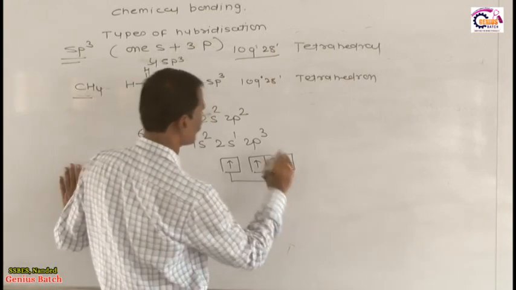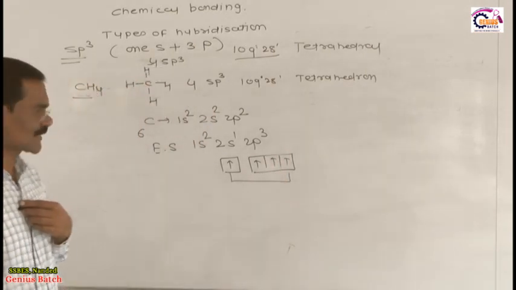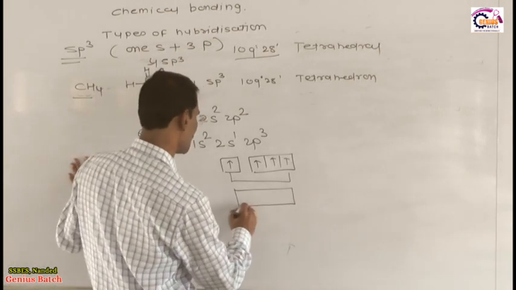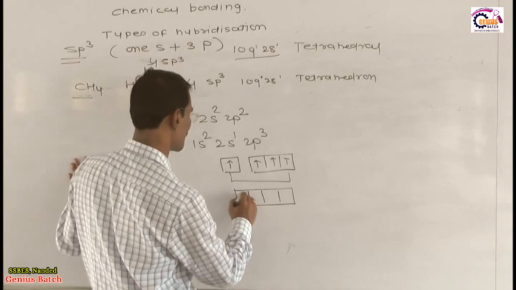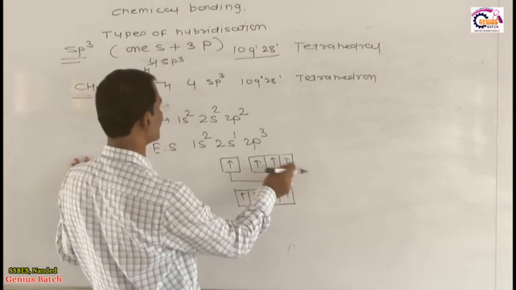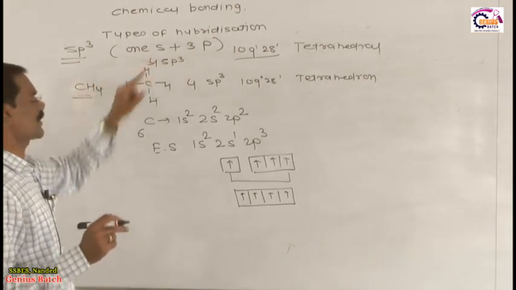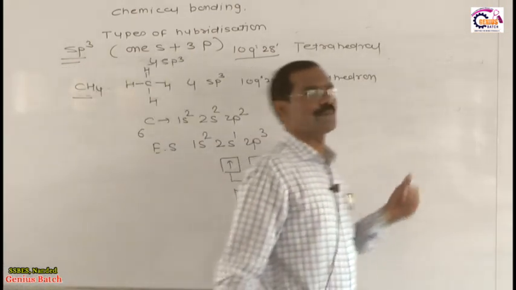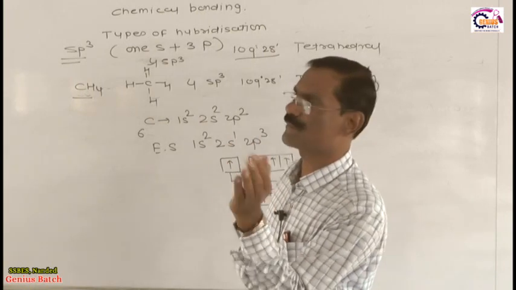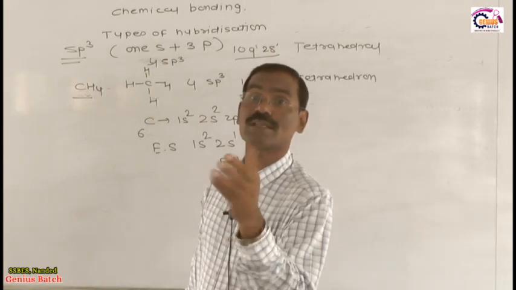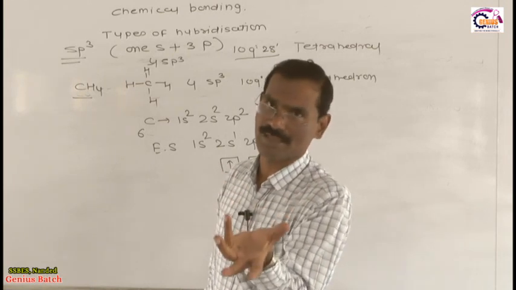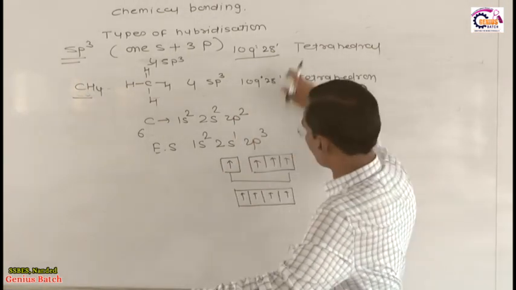Finally, mixing of 1s and 3p orbitals takes place, and after mixing it gives 4 new orbitals. This is 1s and 3p, so this is the definition of sp3 hybridization: the mixing of 1s and 3p atomic orbitals of that particular atom gives 4 new orbitals having identical energy and the same shape. So the 4 new orbitals are called sp3.